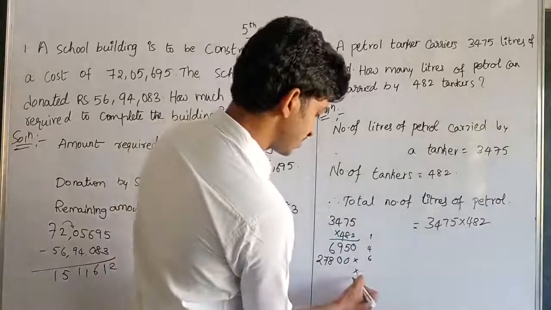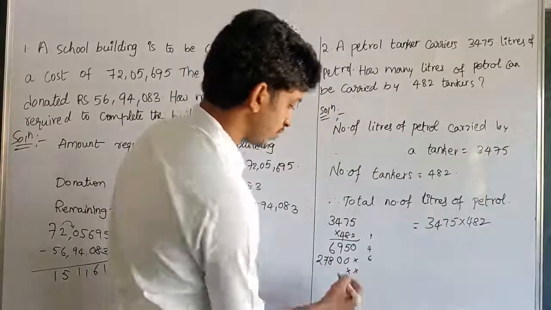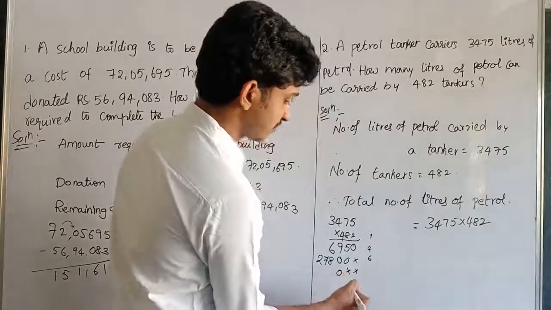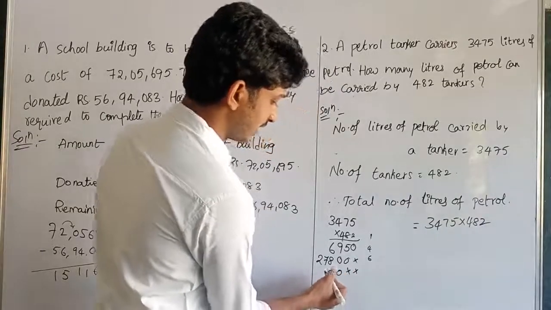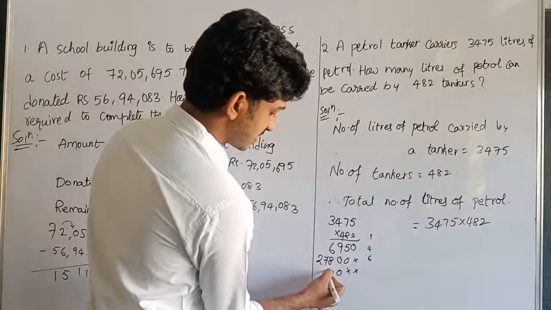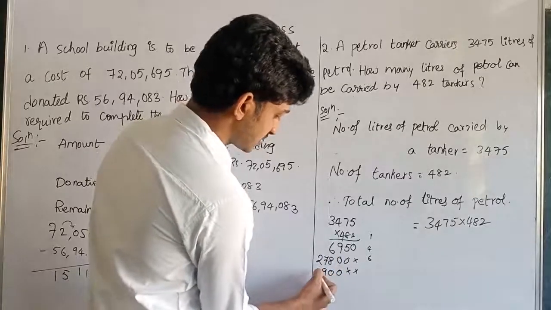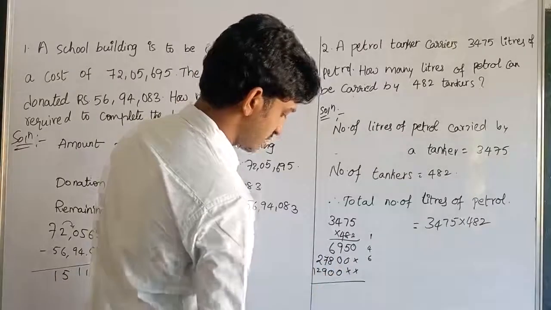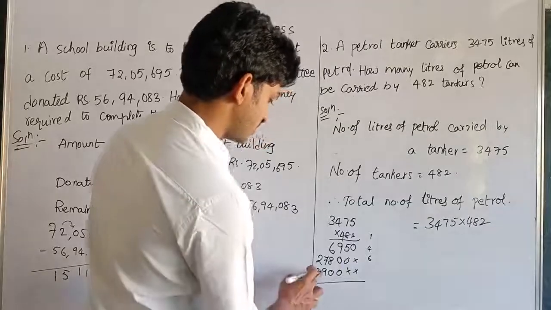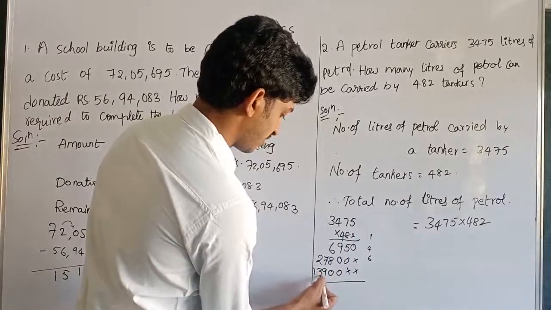And now I am leaving these two places and multiplying with 4, 4 5s are 20, 2 carry, 4 7s are 28 plus 2 is 30, 3 carry, 4 4s are 16, 16 plus 3 is 19, 1 carry, 4 3s are 12, 12 plus 1 is 13.